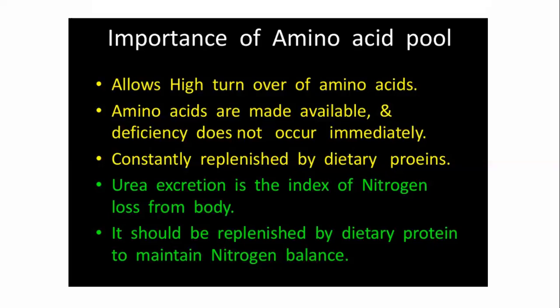It is constantly replenished by dietary protein. Urea excretion is the index of nitrogen loss from the body. Whatever urea is excreted gives an idea about nitrogen loss, and it should be replenished by dietary protein to maintain the nitrogen balance in the body. Okay, this is about the importance of the amino acid pool in our body.